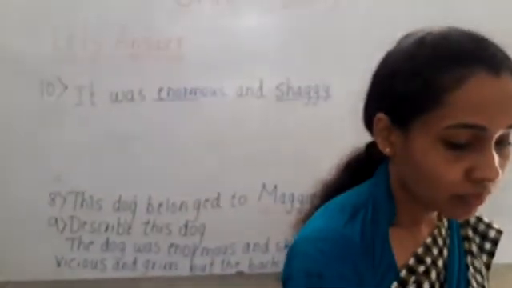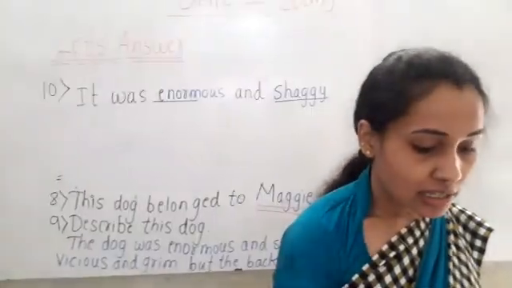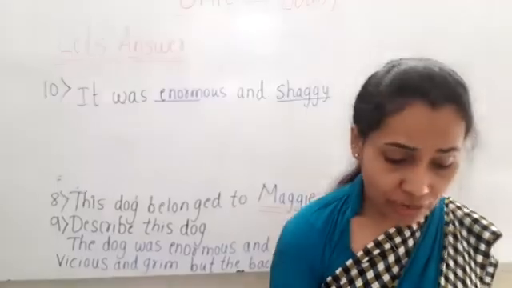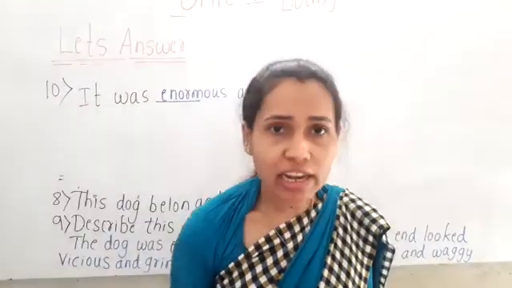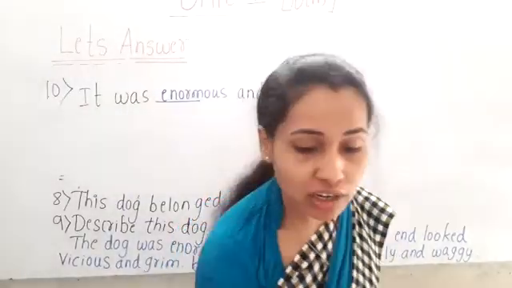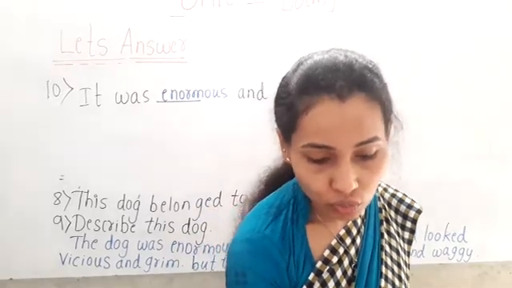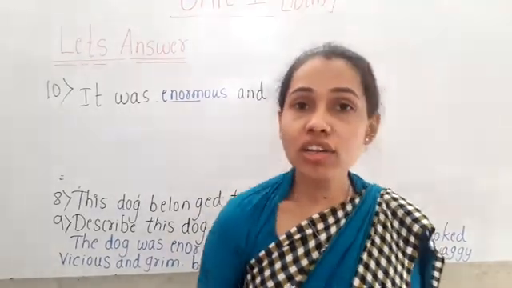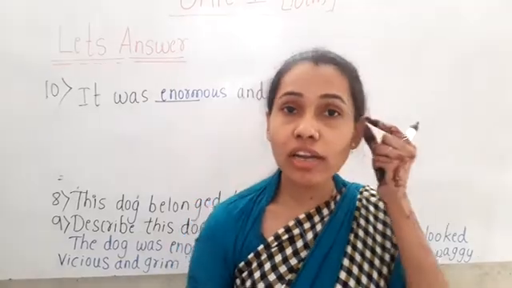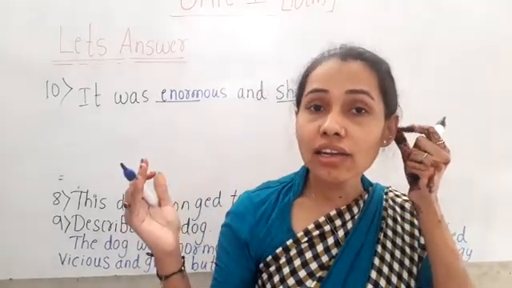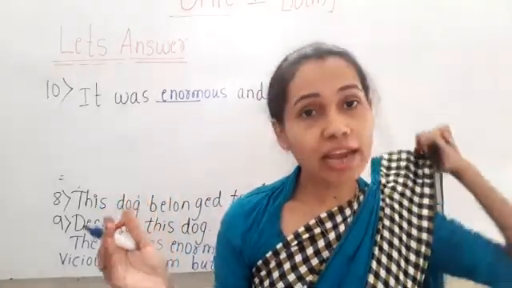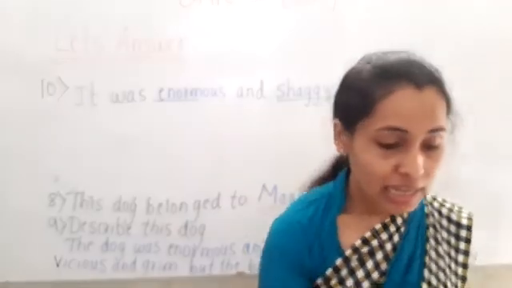Let us move to the 11th one, children. The 11th one is, was it friendly? Was the dog friendly, children? Yes or no? Its back end looks friendly and waggy, so we have to write yes.